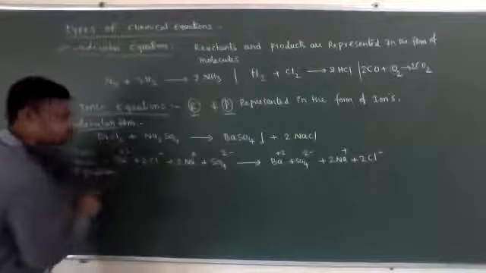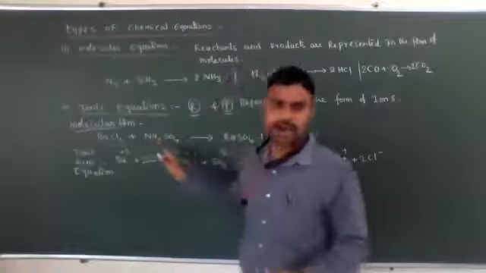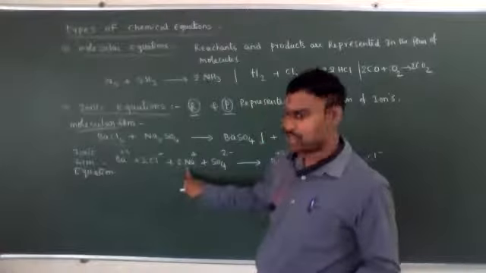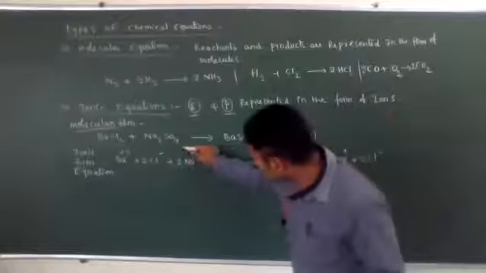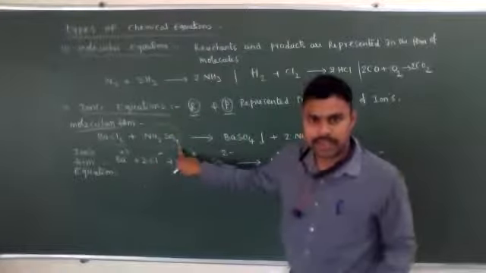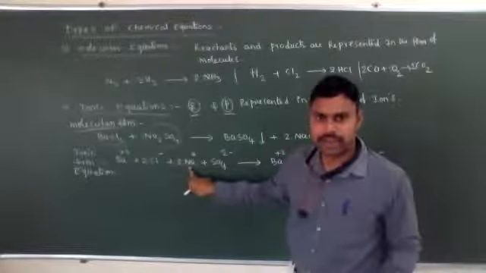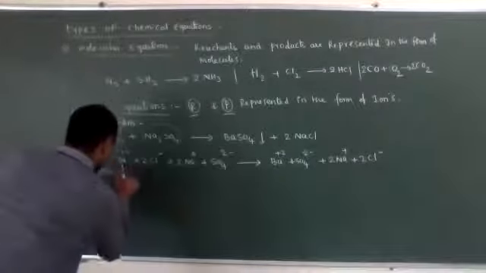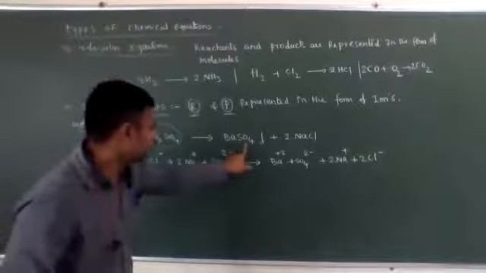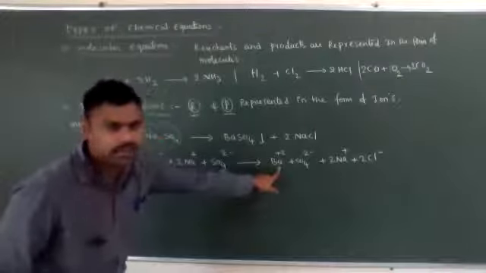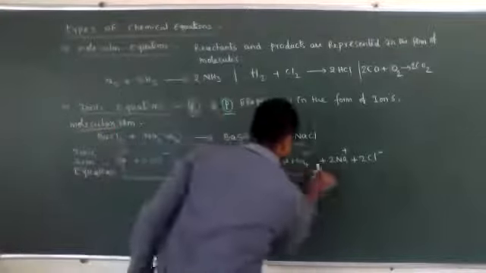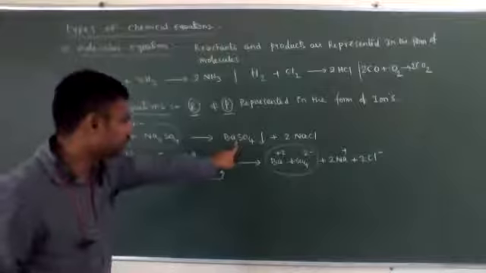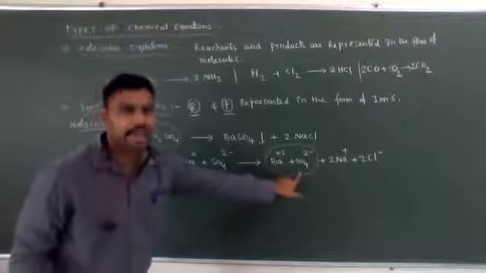Now this balanced equation in solution, with water as the solvent: BaCl2 is ionized into Ba2+ and 2Cl-, and sodium sulfate is ionized into 2Na+ and SO4 2-. Na2SO4 has no net charge overall; it contains two positive charges on sodium and two negative charges on the sulfate ion. The Ba2+ and SO4 2- combine to give BaSO4, barium sulfate. In ionic form, barium sulfate is Ba2+ plus SO4 2-, a di-positive and a di-negative ion combining.